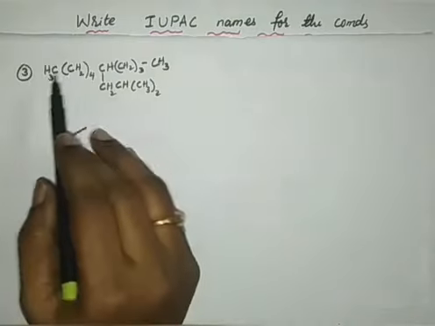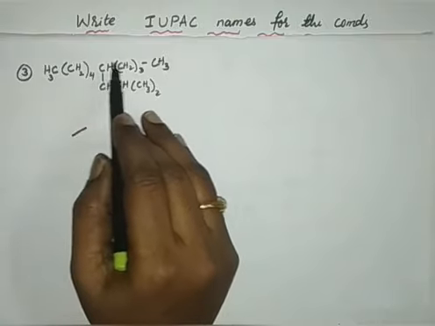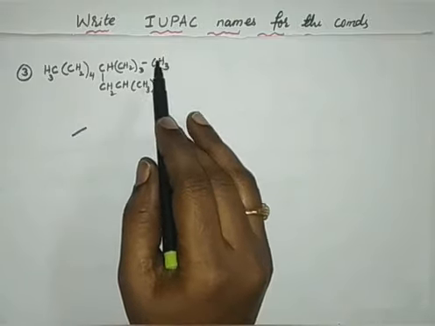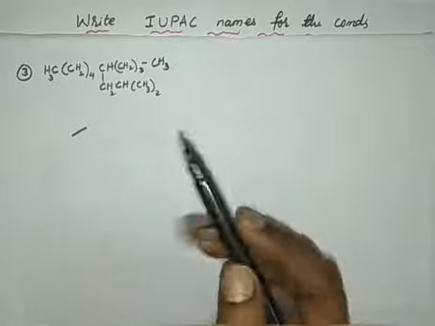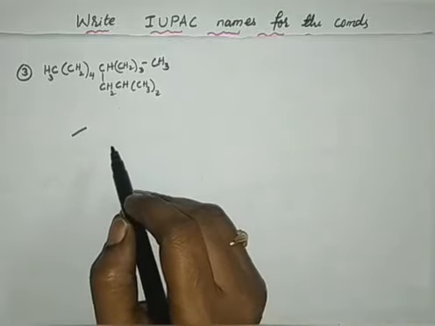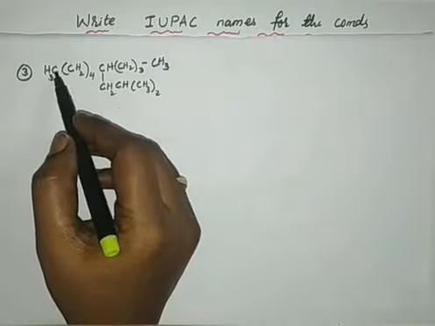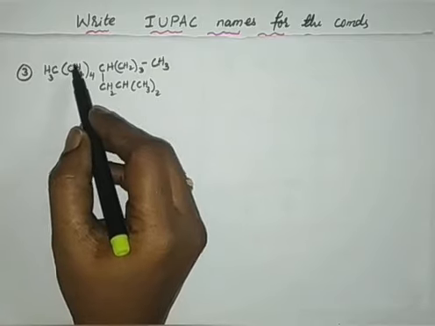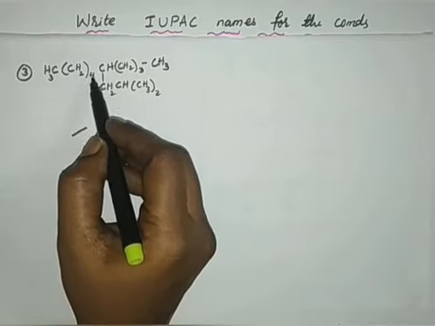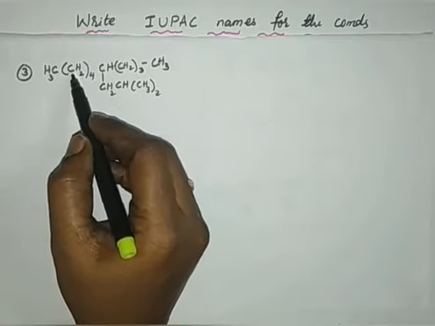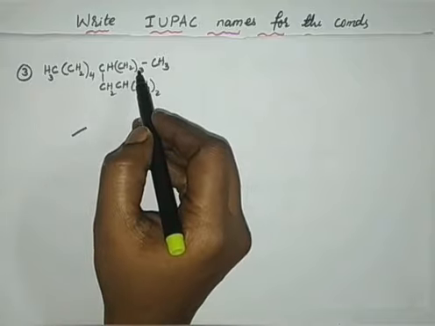For this compound, first count the number of carbon atoms present in it. Then we can write the structure. Then we can give the name for this compound. So first carbon 1 and CH2 taken 4 times means 4 times CH2 we have to write, and CH2 3 times we have to write.